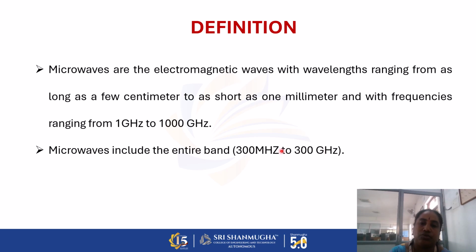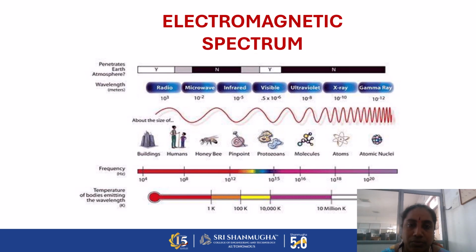In general, we know that frequency f is equal to c divided by lambda. Lambda is the wavelength, and c is the speed of light, that is, the velocity of light. The c is a constant value, c equal to 3 into 10 to the power 8 meters per second. Based on the lambda value and the frequency value, electromagnetic waves, that is microwaves, are classified. Next, this is the frequency spectrum.